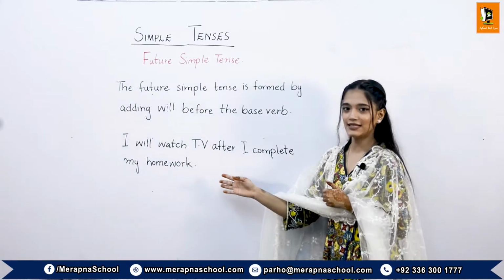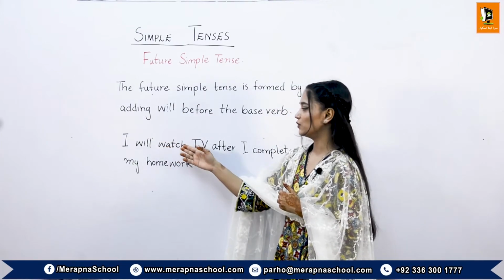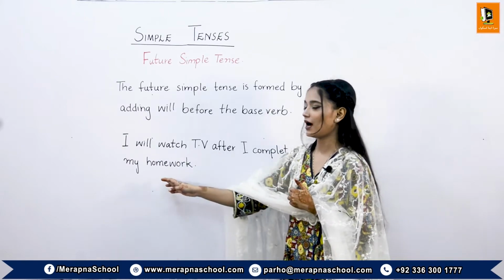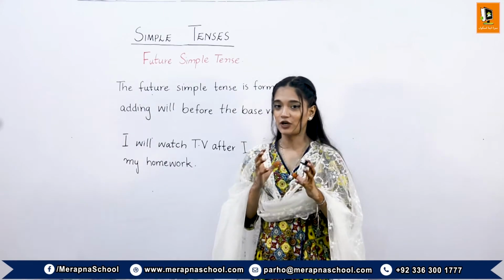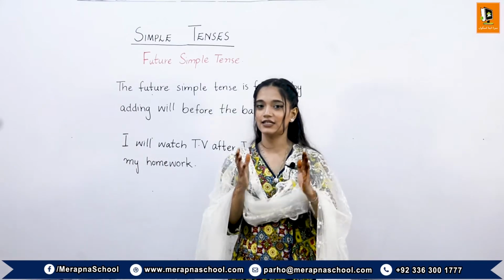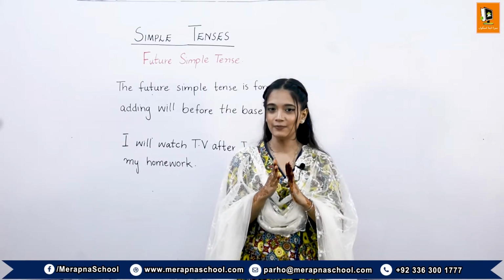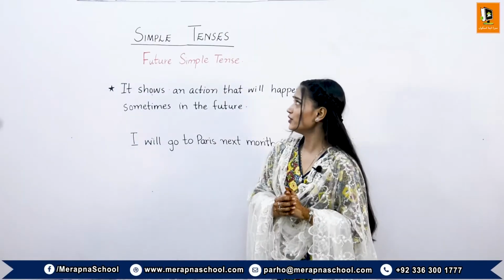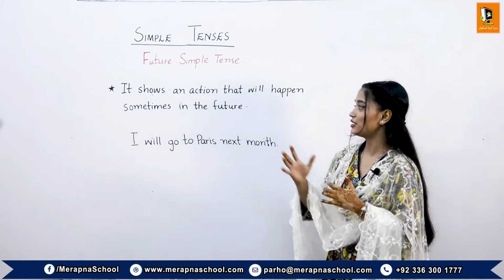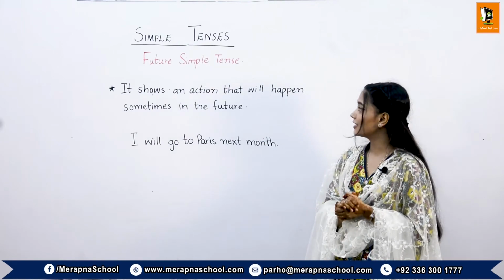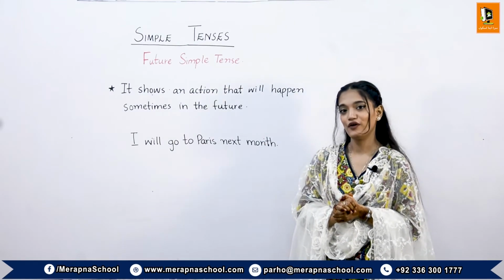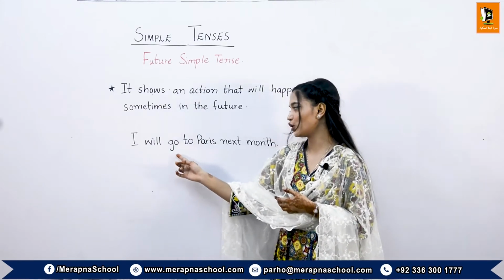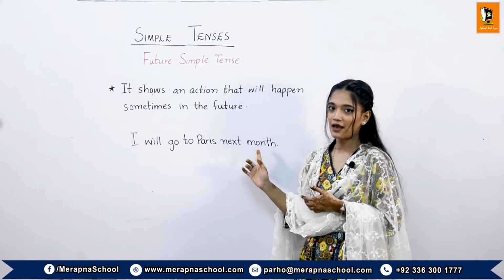Like in this sentence, I will watch TV after I complete my homework. The formation of this sentence is like the subject, the helping verb, and the verb, and then the object. The future simple tense shows an action that will happen sometime in the future. For example, in this sentence, I will go to Paris next month.